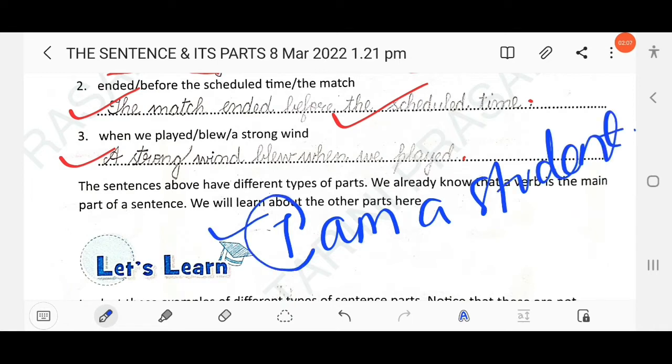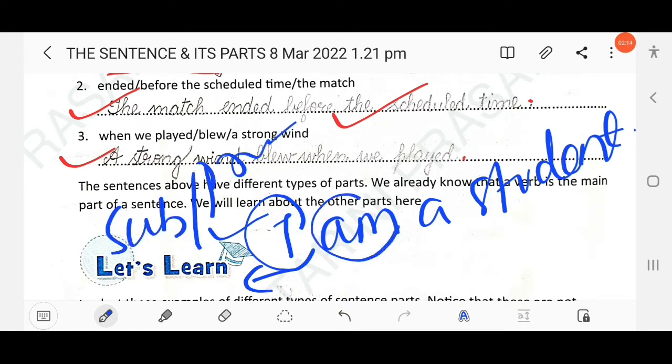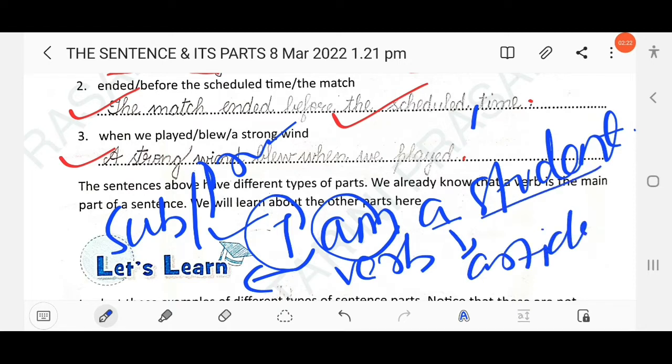Here "I" is the subject, that means it is a pronoun. Then "am" is your verb. Then "a" is an article, an indefinite article, and "student" is a noun. But which one is the most important part in a sentence? Without a verb, a sentence has no meaning.